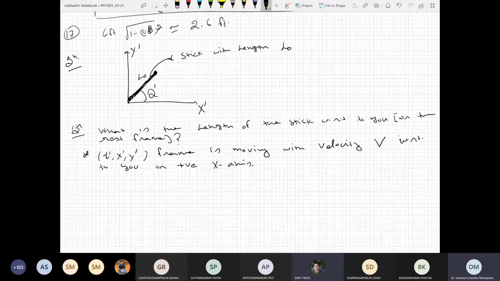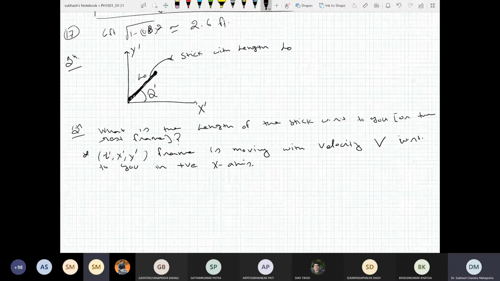Yeah, L naught cos theta. But why doesn't it take place for L naught sin theta? Because it's in the y direction, right? So in the y direction, nothing happens.